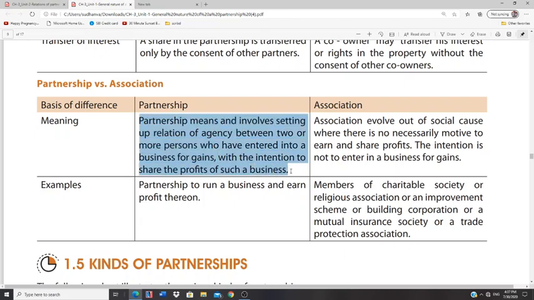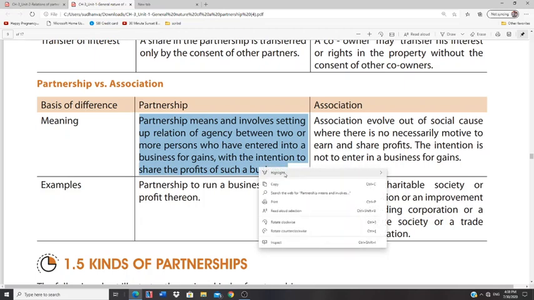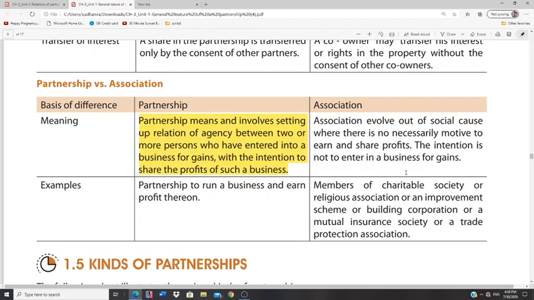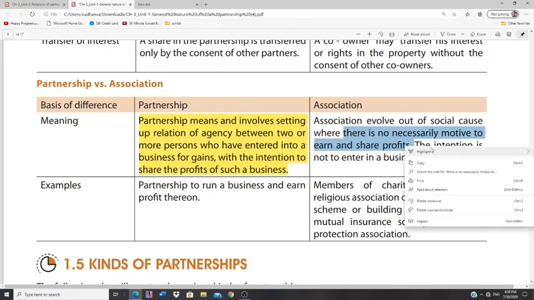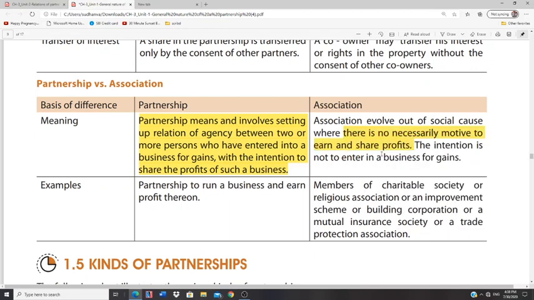So this is something which you have to highlight. So I'm highlighting it over here. Kindly just underline it in your books of accounts. Here there is no necessary motive to earn and share profits. Like the other one, he has given an example. Partnership firm is a partnership to run a business and earn profit.